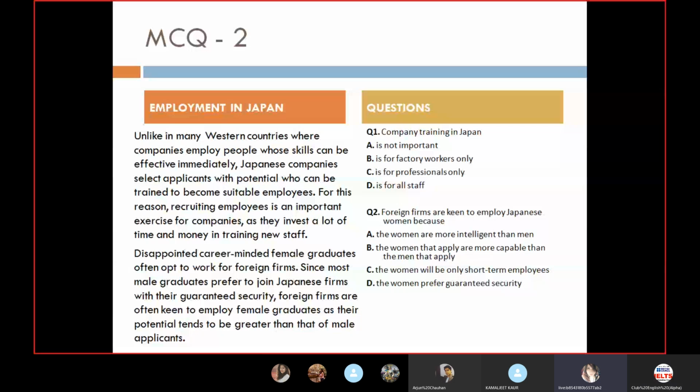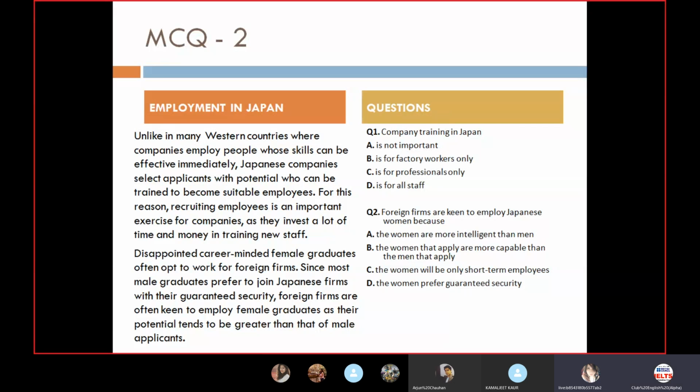So this is our second sample, and it is talking about employment in Japan. Unlike in many Western countries where companies employ people whose skills can be effective immediately, Japanese companies select applicants with potential who can be trained to become suitable employees.